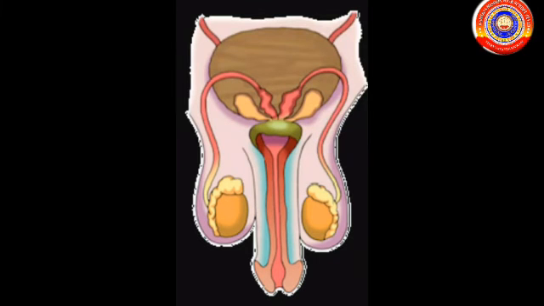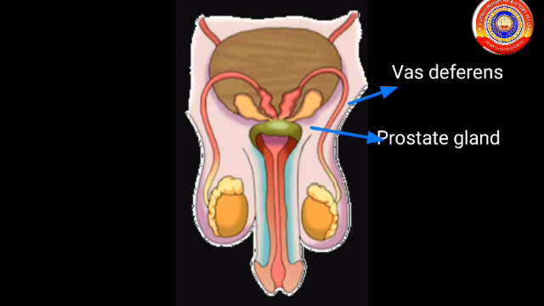Next we studied the reproduction in human beings. In higher organisms including human beings, specific organ systems are developed to produce gametes. The male reproductive system has four major parts. The first one is the vas deferens, the duct that carries sperms from the testes to the urethra. The second one is the prostate gland. It produces a secretion that contains the factors required for the nutrition and movement of gametes.